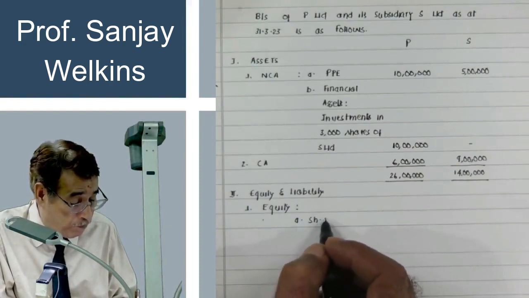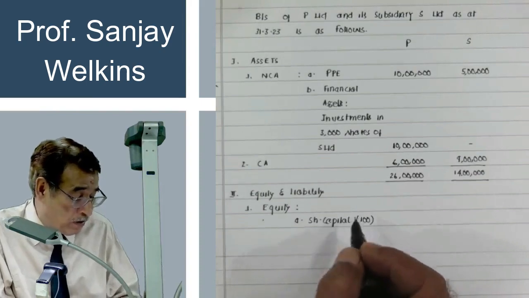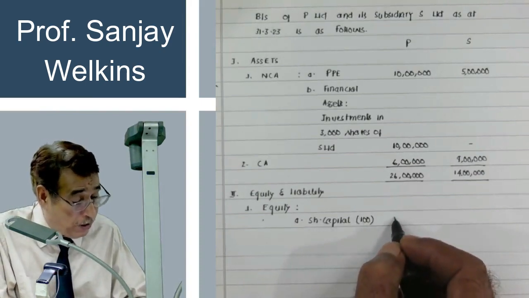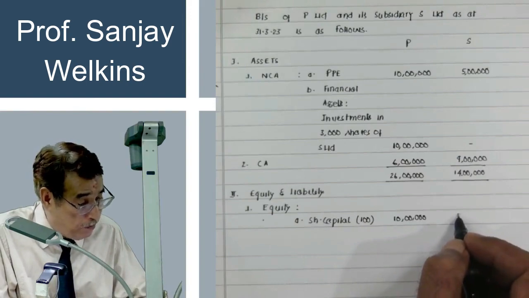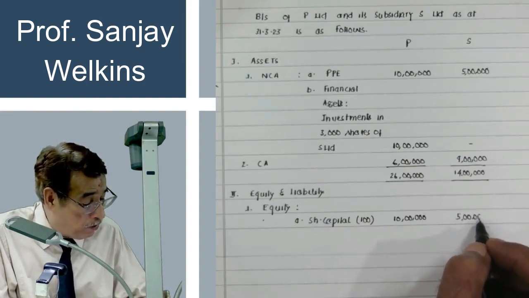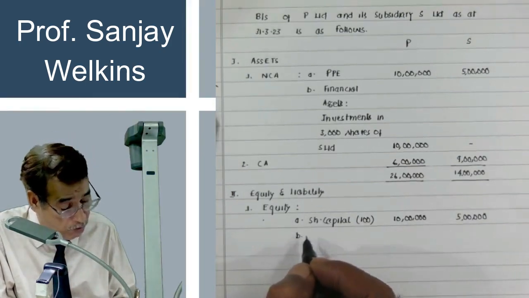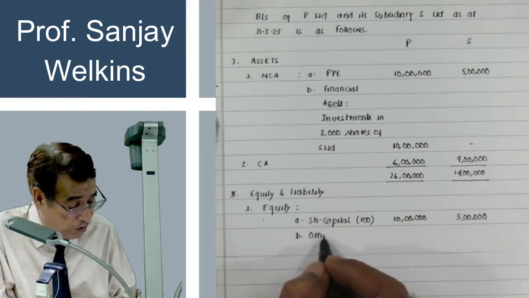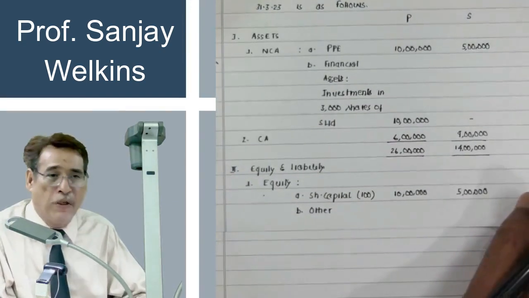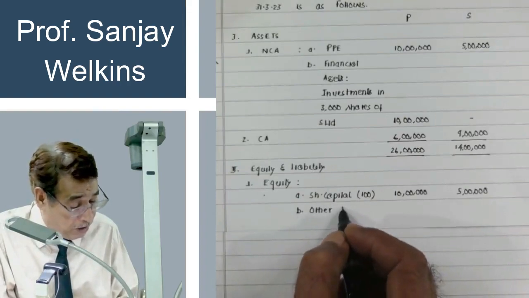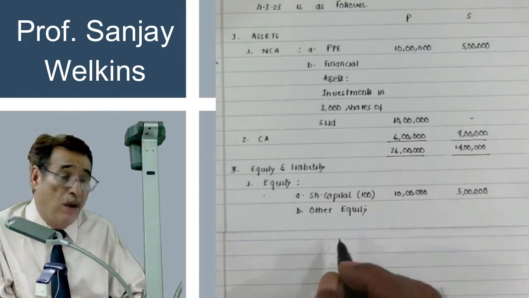Under equity, as I told you, we write two items. One is share capital. We presume one share is of 100 each, correct? This is the face value of the share. And total share capital of P Limited, we further presume is equal to 10 lakh and of S Limited is equal to 5 lakhs. This is total share capital. Then I write here other equity. I have already told you other equity stands for reserves and surplus. All types of reserve, general reserve, profit or loss account, securities premium, capital reserve, gain on bargain purchase, etc. are written under it. Other equity. Correct?